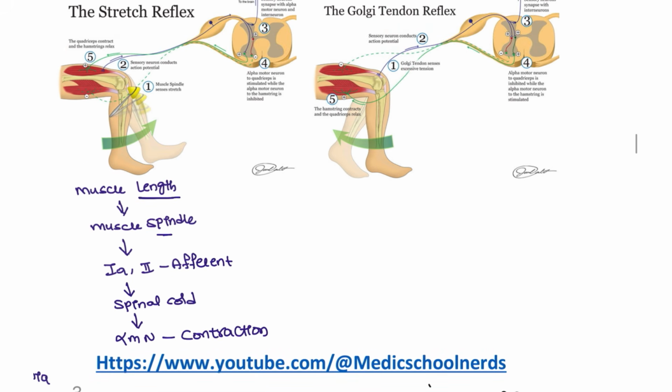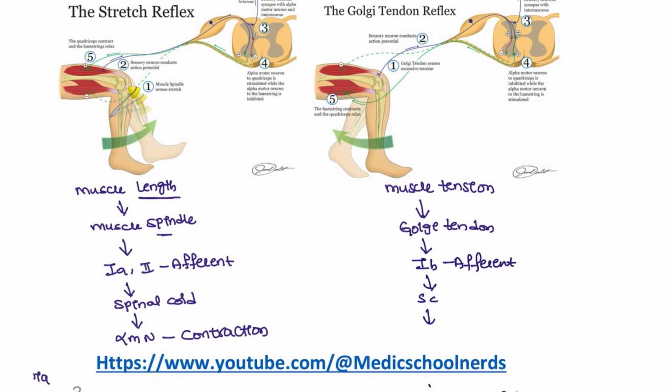What about the Golgi tendon? Golgi tendon is about the muscle tension. Once it is increased, it will activate the Golgi tendon, and this Golgi tendon will increase the 1B. This is the afferent, and from here it will reach the spinal cord, and the spinal cord will again activate the alpha motor neuron.